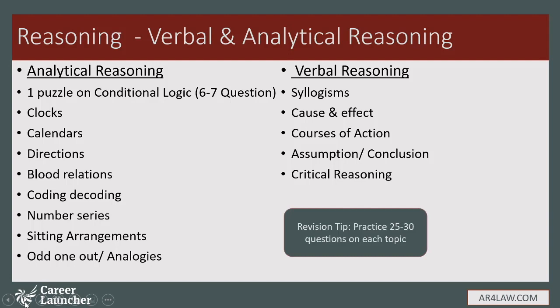For analytical reasoning, a couple of topics have a lot of tricks. So to apply the tricks quickly, it is necessary that you are in practice, in flow, so make sure you do 25 to 30 different questions on every topic. You do not need to do repetitive questions. Make sure each question is different from the other one.